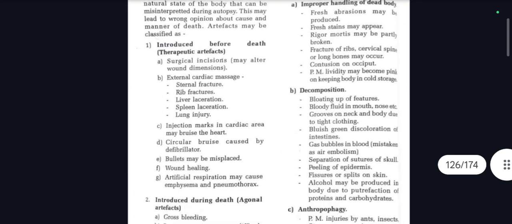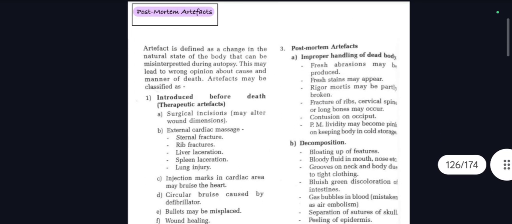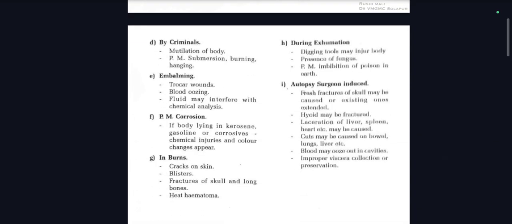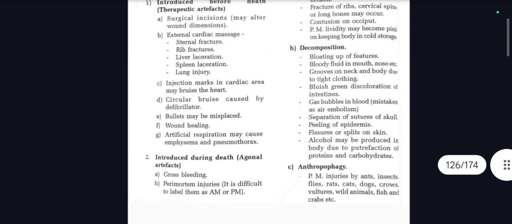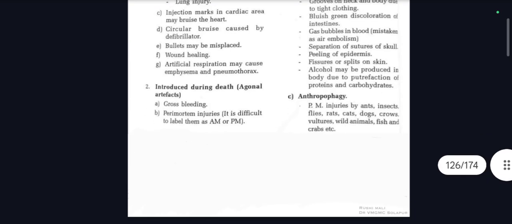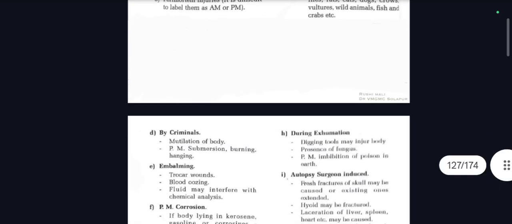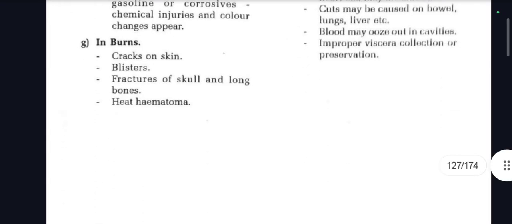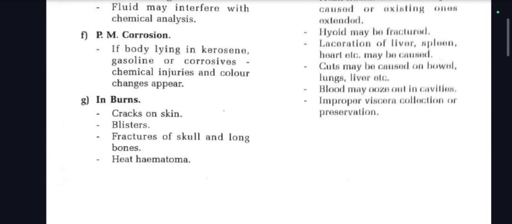Then yeah, we learnt about anthropophagy. In PM artifacts in general, in total we are going to study about 9 artifacts. Yes, 9. So third one was anthropophagy, fourth one is by criminals, then mutilation of body, PM submersion, burning, hanging, then embalming, trocar wounds, blood oozing, fluid may interfere with chemical analysis, PM corrosion, if body lying in kerosene, gasoline or corrosives, chemical injuries and color changes appear.